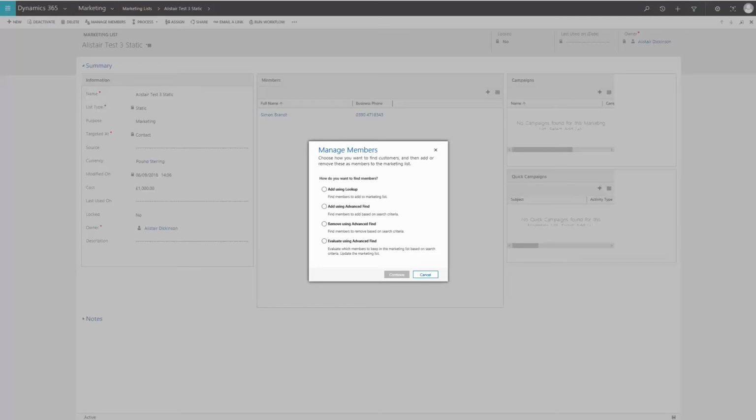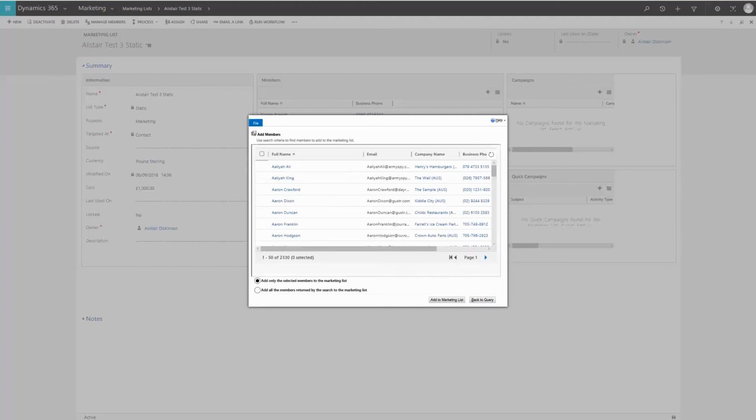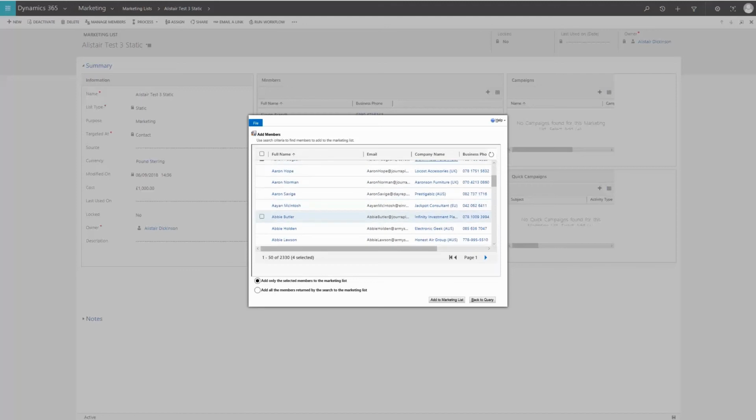Now select the plus point again and select the Add using Advanced Find options. Select a list view or a saved view and then add the records by selecting. You can also select all by selecting the radio option at the bottom of the screen. In our campaign and quick campaign videos, we discuss using marketing lists further.